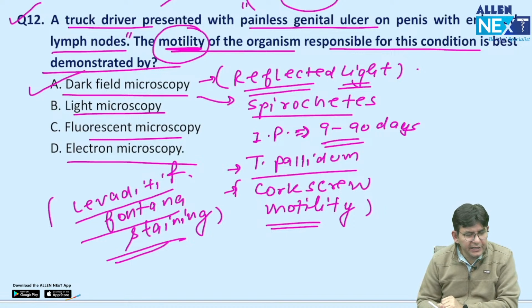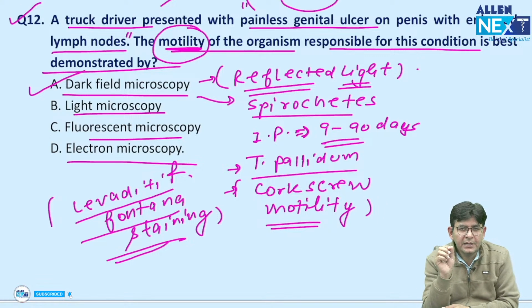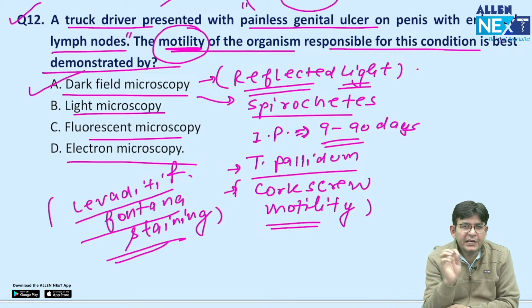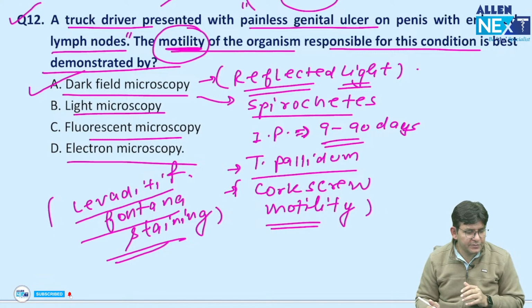And Pooja, you were telling VDRL. VDRL is a non-specific test, a non-treponemal test. Okay, it is used for the prognosis of syphilis, but CSF VDRL is the investigation of choice for neurosyphilis. This is an important point. As such, Venereal Disease Research Laboratory is a slide flocculation test which needs a microscope for its visualization. Okay. So these are the important points regarding all of these.